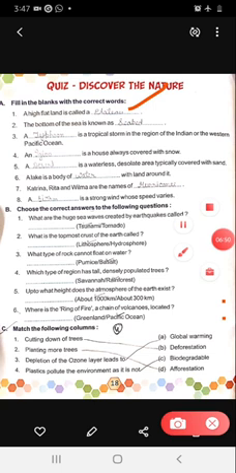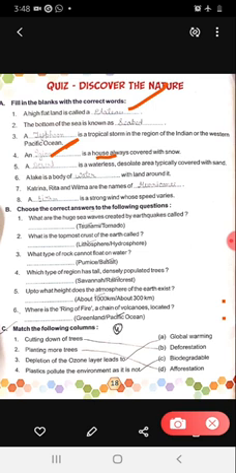The next one: the bottom of the sea is known as the seabed. Next, a dash is a tropical storm in the region of the Indian and Western Pacific Ocean. So what is that? That is typhoon. The next: a dash is a house always covered with snow. So the name of that house is